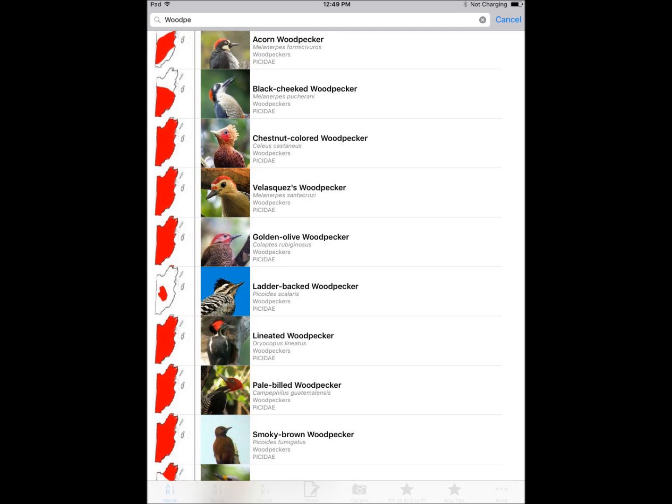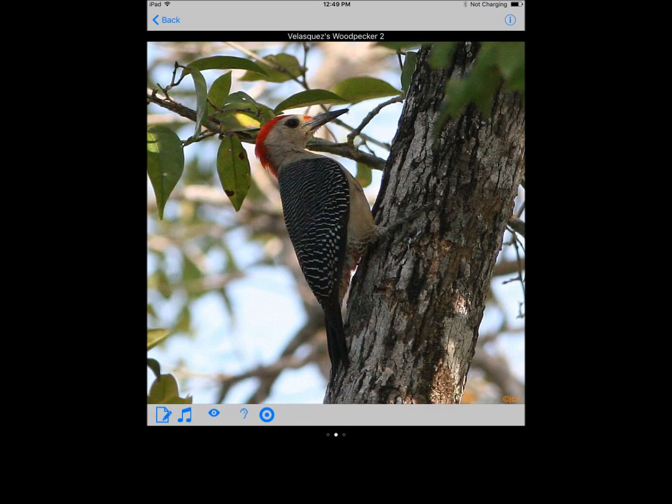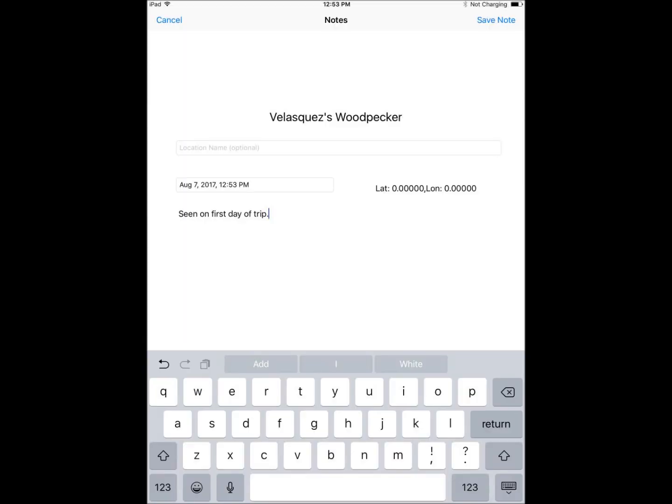Let's look at one of the more common woodpeckers in Belize, a bird called the Velasquez woodpecker. This one was split from golden front. We can see images of the bird, touch the music note to hear it, mark it as seen, heard, as a target species, or take notes on it.